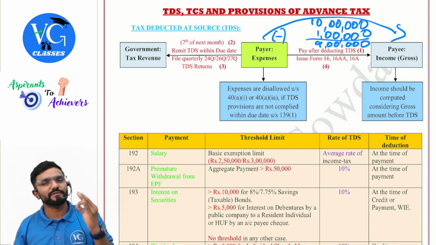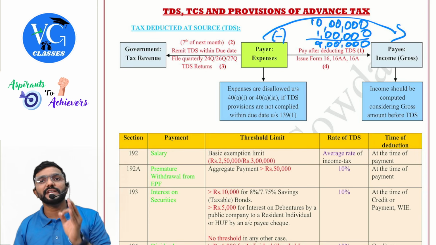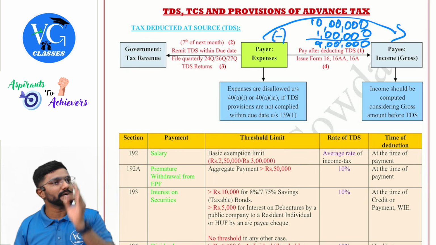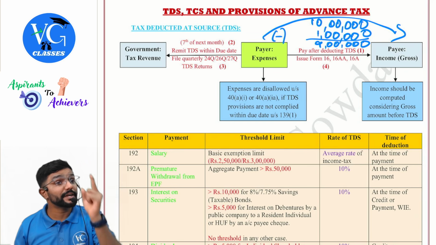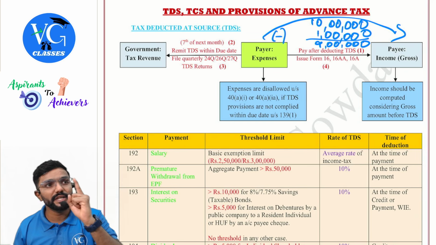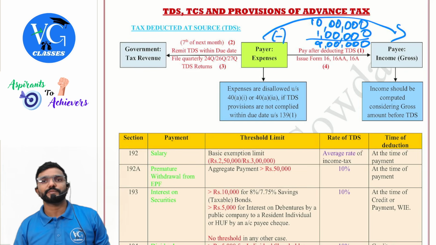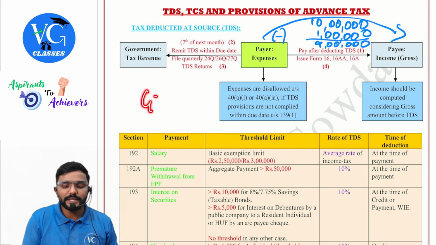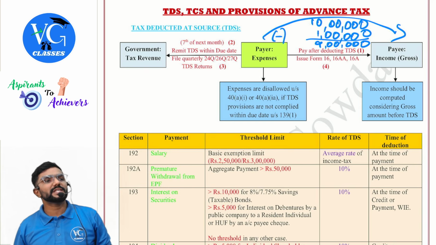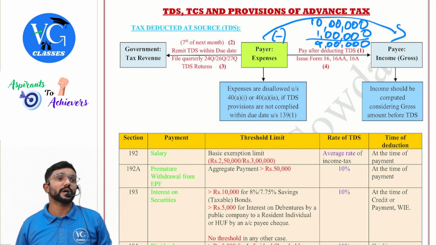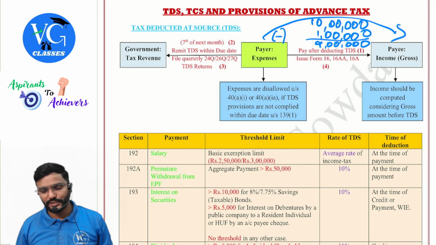There is one more section, that is for salary paid outside India, 40A3, which tells if TDS is not deducted or is deducted but not remitted to the government within the due date of TDS, then it is permanently disallowed. Permanently disallowed. Where is it given, sir? 40A3. This is the salary payable to a non-resident or outside India, guys.